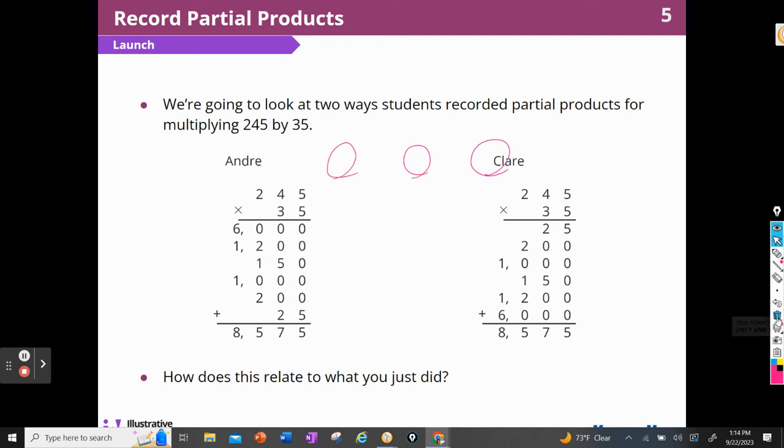All right, here we go. We're going to look at 2 ways students recorded partial products for multiplying 245 by 35. You can see Andre and Claire. How does this relate to what you just did? Well, again, remember those partial products that we got? Look at Andre's. That looks exactly like what we did when we did our partial products. We got 6,000, we got 1,200, we got 1,000, we got 150, we got 200, and we got 25, and we ended up with 8,575, right? So we got those same partial products.